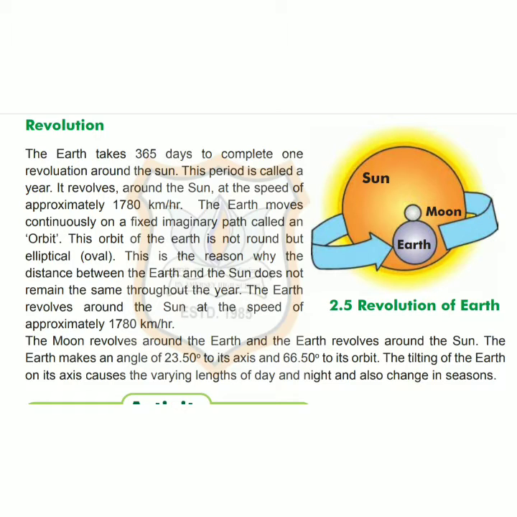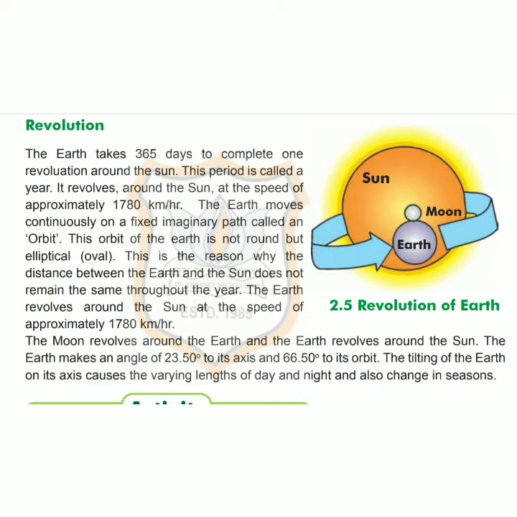Different seasons occur on the earth due to the revolution of the earth. The tilt of the earth on its axis results into different seasons. It also results into long days and short nights or vice versa. The earth makes angle on its axis at 23.5 degree and on its orbit at 66.5 degree.